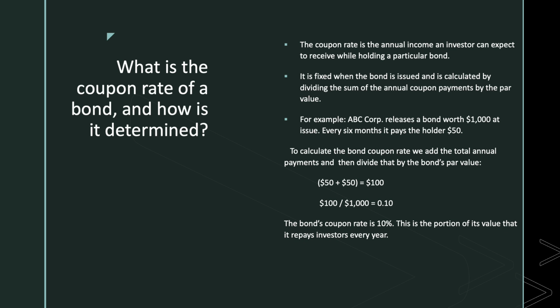So how do we calculate the coupon rate? Coupon rate is the sum of the annual coupon payments divided by par value or face value. So here, annually it is paying $100, divided by the face value of $1,000, that is 0.10. The bond's coupon rate is 10% here. This is the portion of its value that it repays the investor every year.